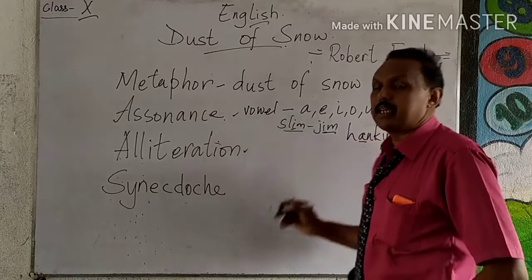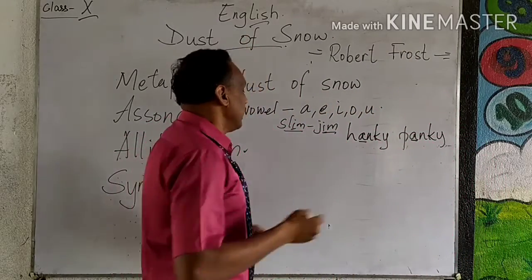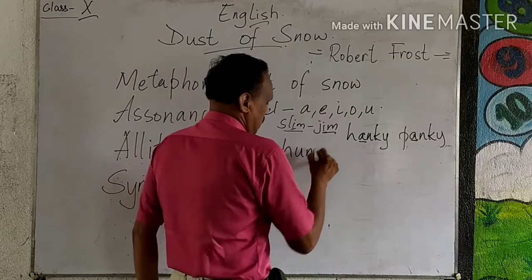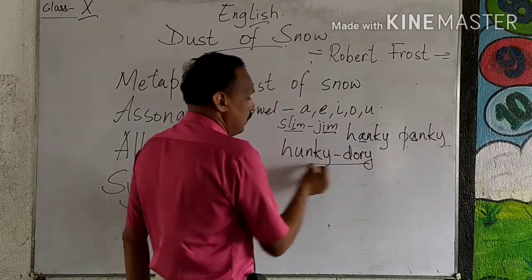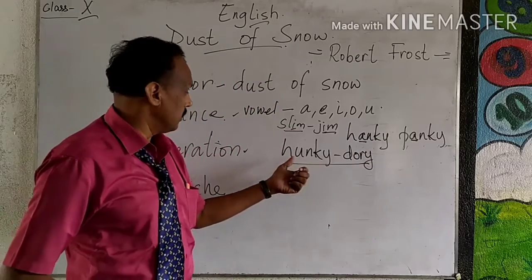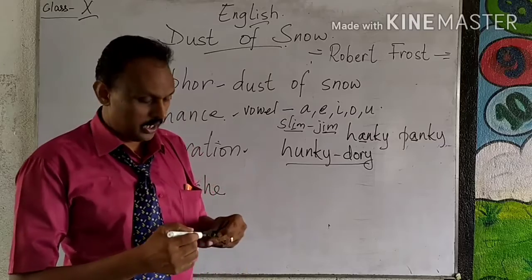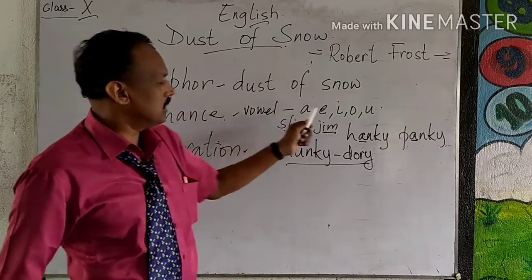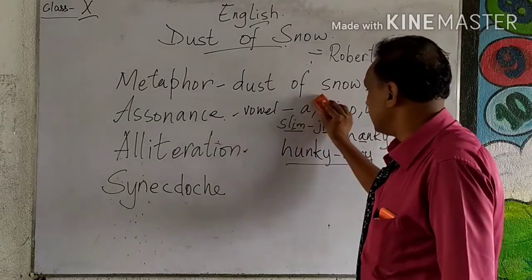So, hanky panky means not in order, disorder. Hunky dory. These are all used to give more stress, more rhyming. And in hunky dory, you have seen U and O only here. They are the vowels. When a vowel sound is given to form rhyming words, we call it assonance.